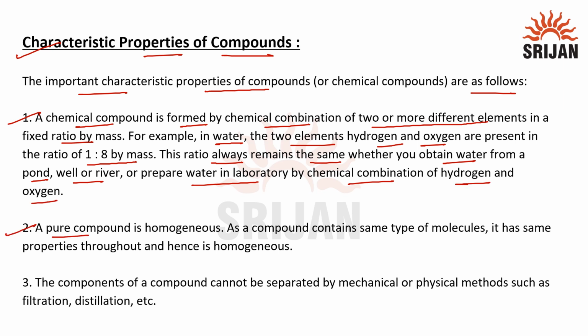Second, a pure compound is homogeneous, that is, it is the same throughout. As a compound contains the same type of molecule, it has the same properties throughout and hence is homogeneous. Third, the components of a compound cannot be separated by mechanical or physical methods such as filtration or distillation. For example, we cannot separate the components of water, that is hydrogen and oxygen, by methods like filtration and distillation.